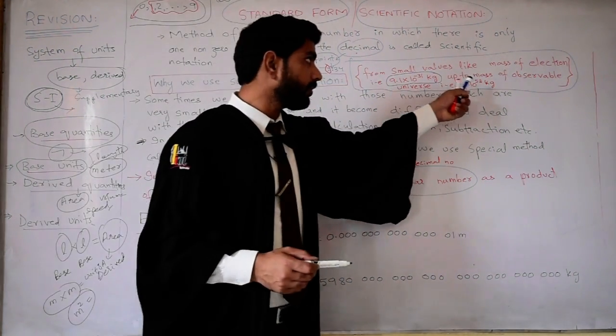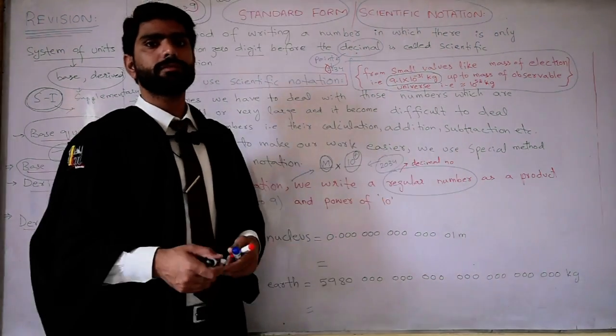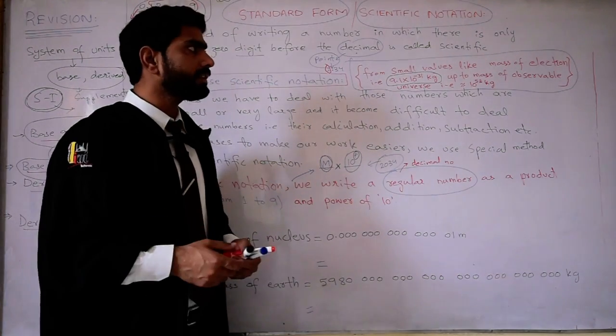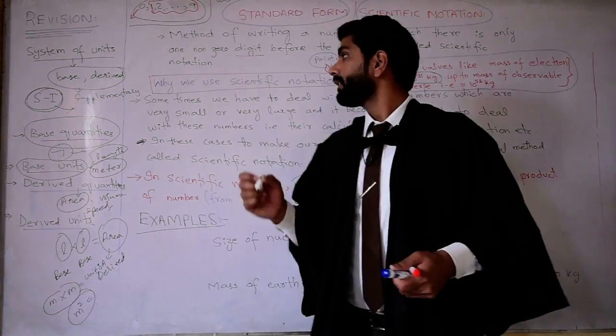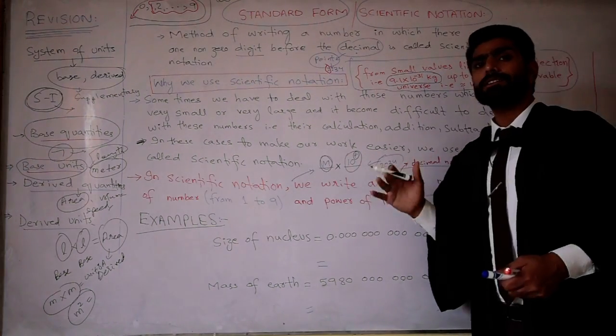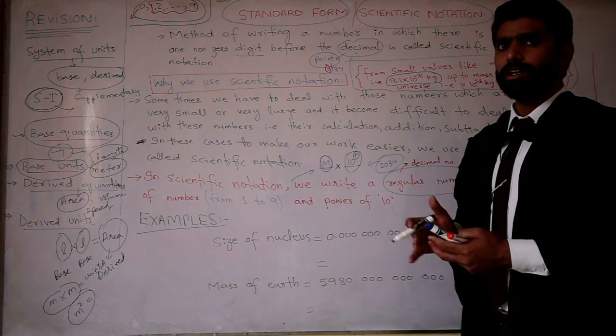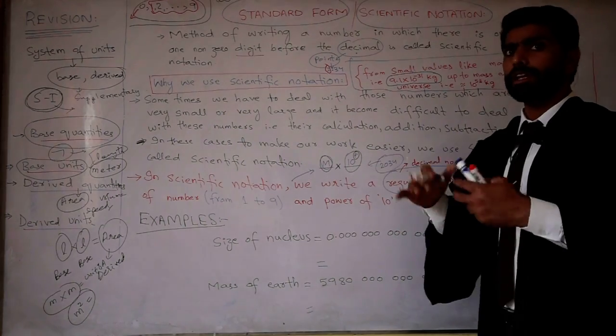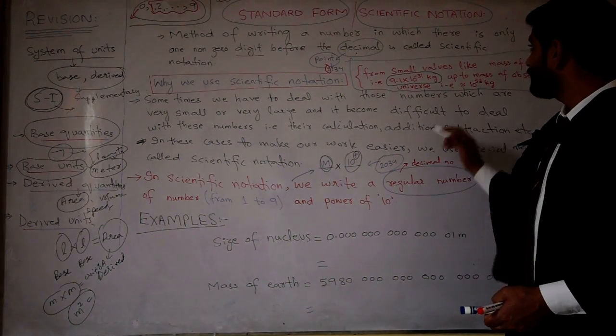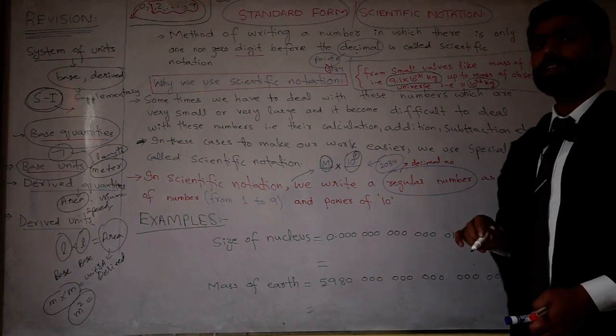And if we talk about the mass of the observable universe, the universe which is observable to us, in this, dark matter and dark energy are excluded. These are not included in this. Apart from that, the mass is approximately 10 power 53 kilograms.